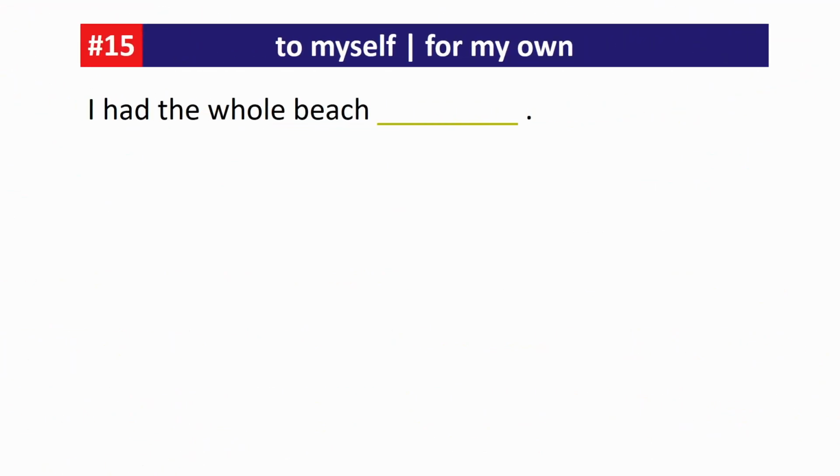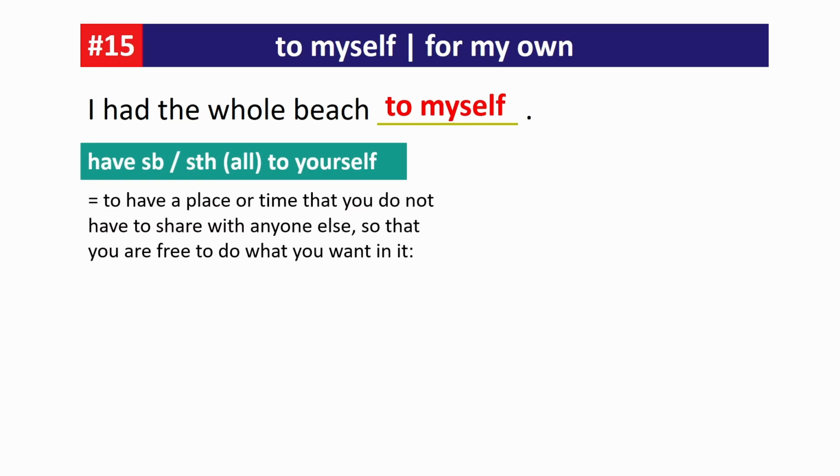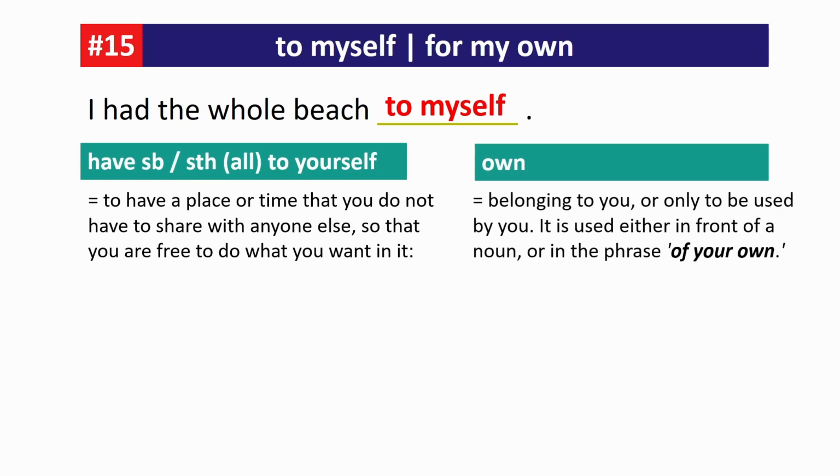And the last one: I had the whole beach to myself. It means to have a place or time that you do not have to share with anyone else, so that you're free to do what you want in it. But for your own means something belongs to you and only to be used by you.